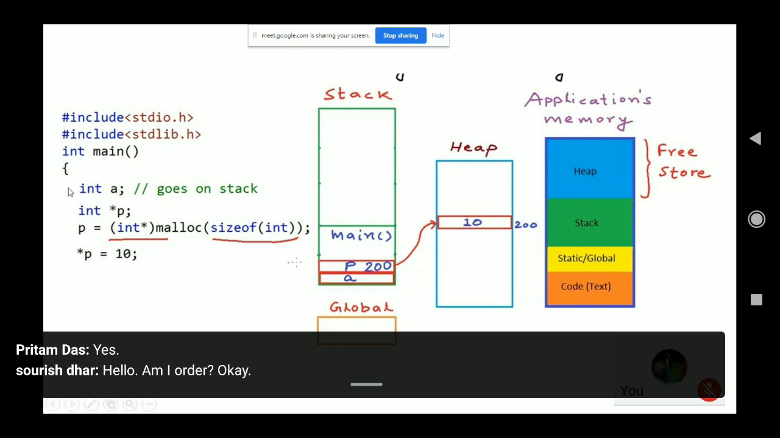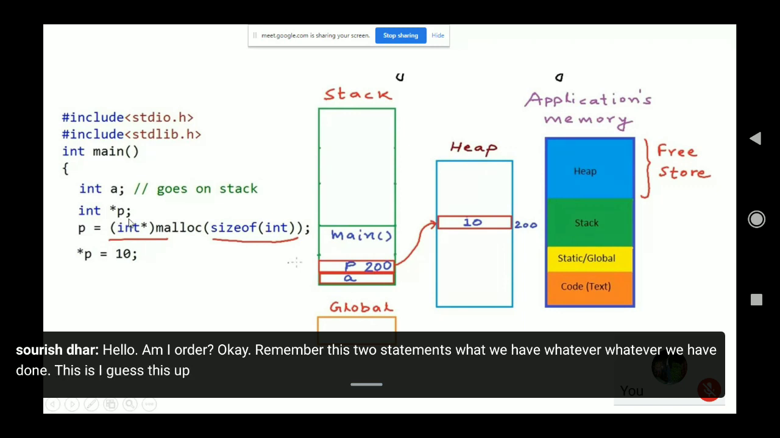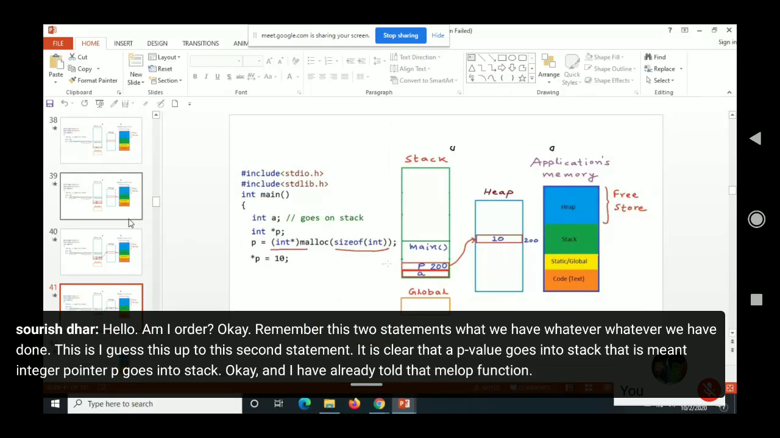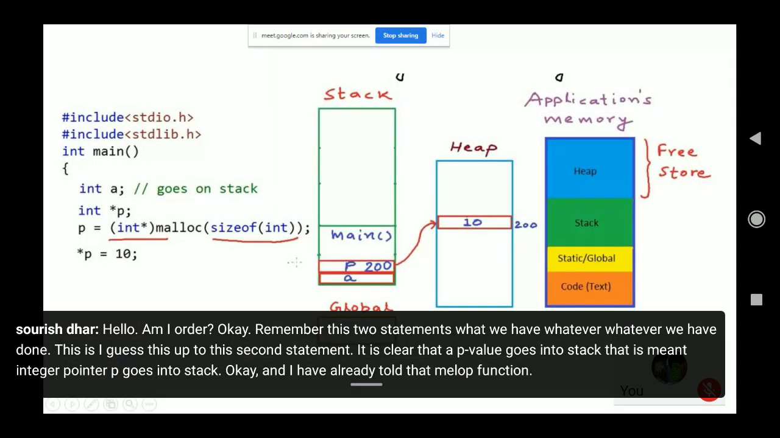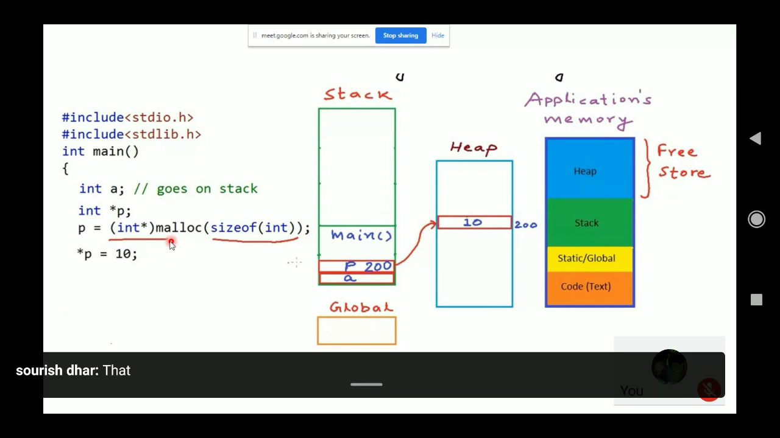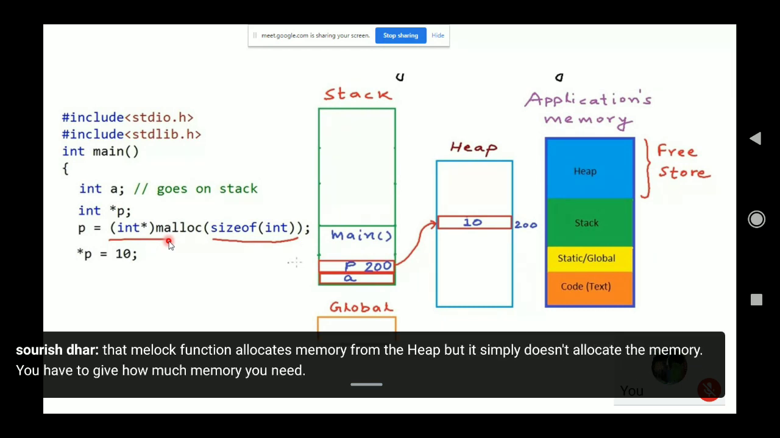Remember these two statements, whatever we have done. Up to this second statement, it is clear that the value of P goes into the stack, that is, the integer pointer P goes into the stack. And I have already told you that the malloc function allocates memory from the heap, but it doesn't simply allocate the memory. You have to give how much memory you need.